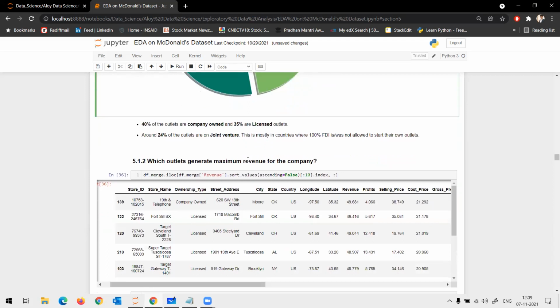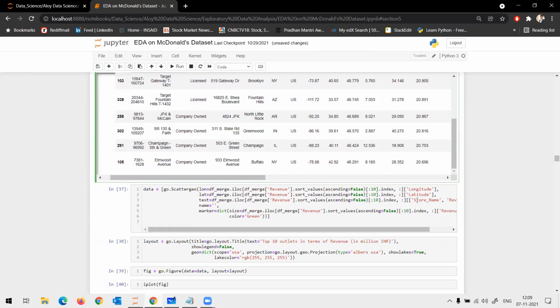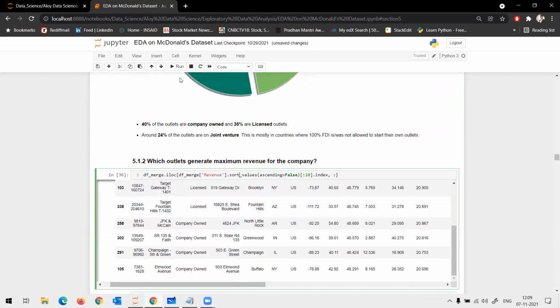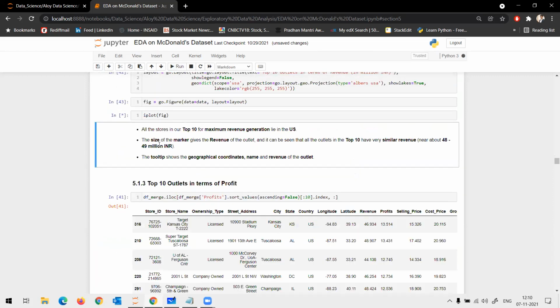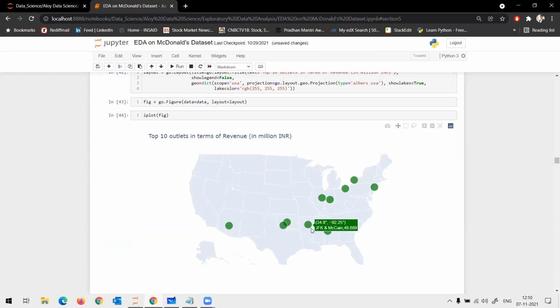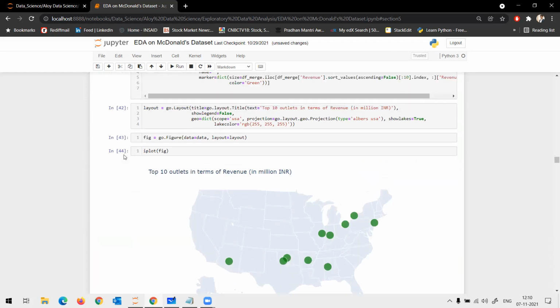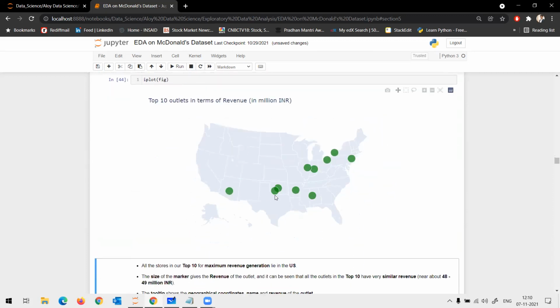Okay. Further, I move on and start to check which outlet generates maximum revenue for the company. Basically here, this case study has a lot of lines of code just to get this, because Plotly gives you this unique layout to understand how you can plot it on a global scale and see where exactly the points would be. But is this necessary? At present, for your learning stage, this is not necessary.